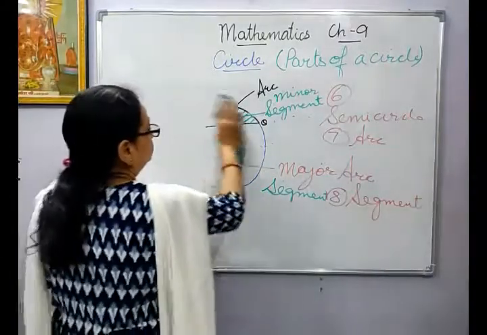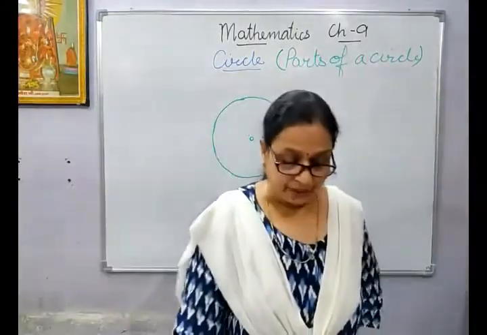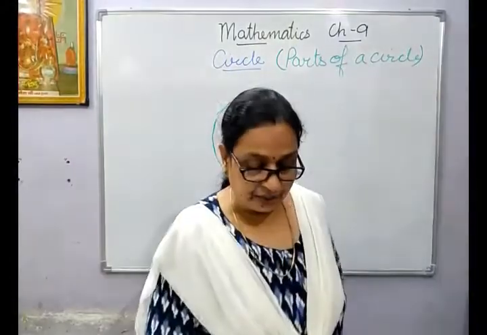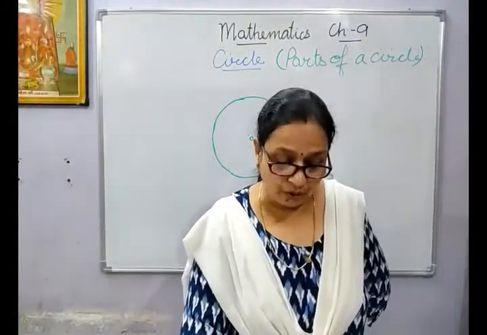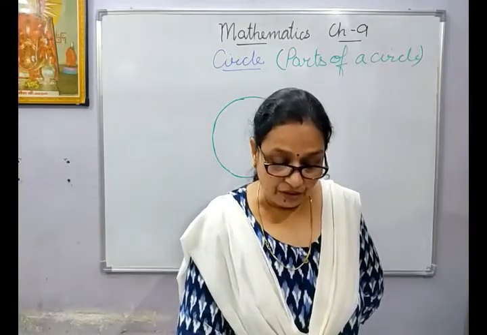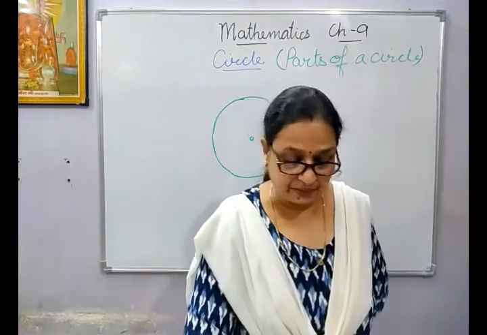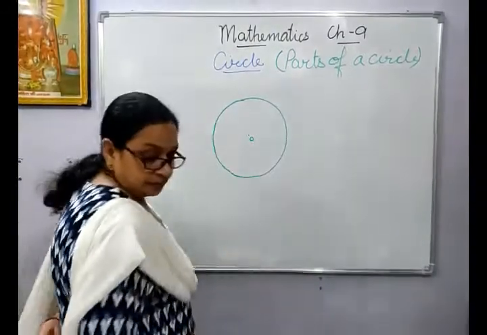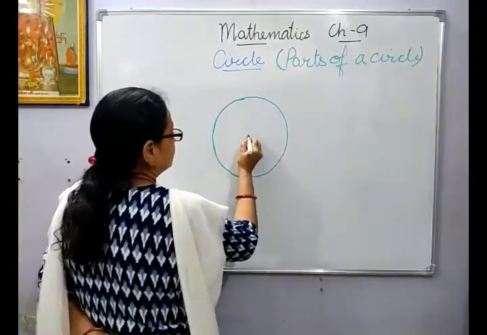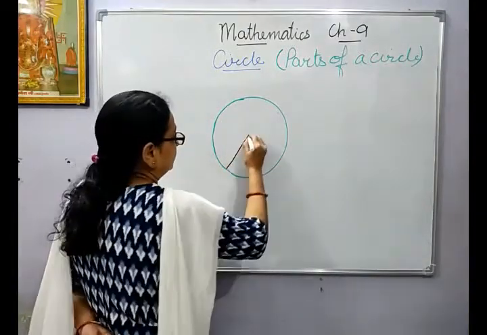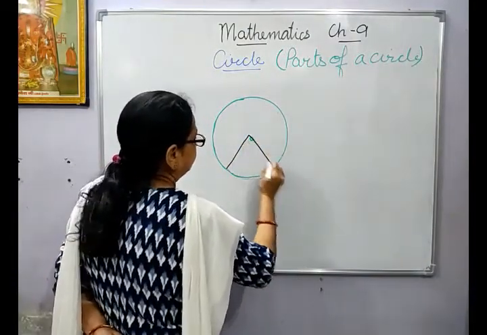Now see here. The region enclosed by an arc and the two radii of the circle which join the endpoints of the arc is called the sector. See here, suppose I take this. This is one radius. These are the radii.